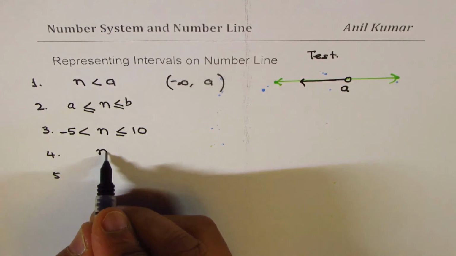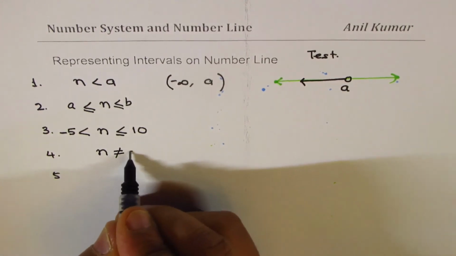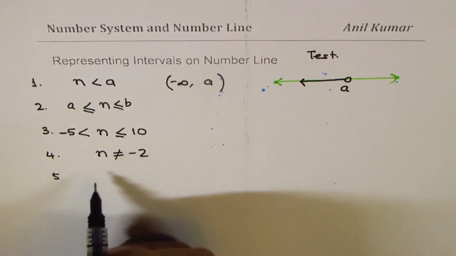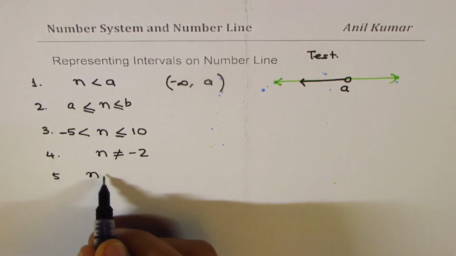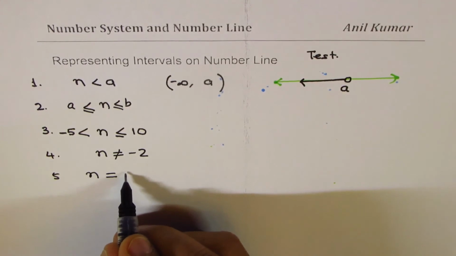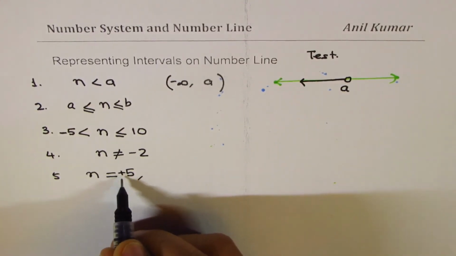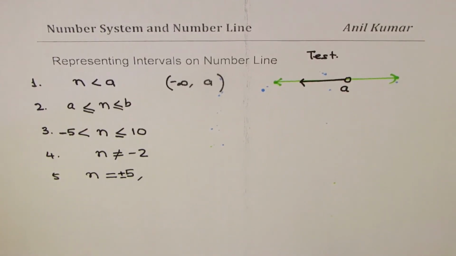I want you to represent n not equal to minus 2 on a number line, and I want you to represent n equals plus minus 5 on a number line.